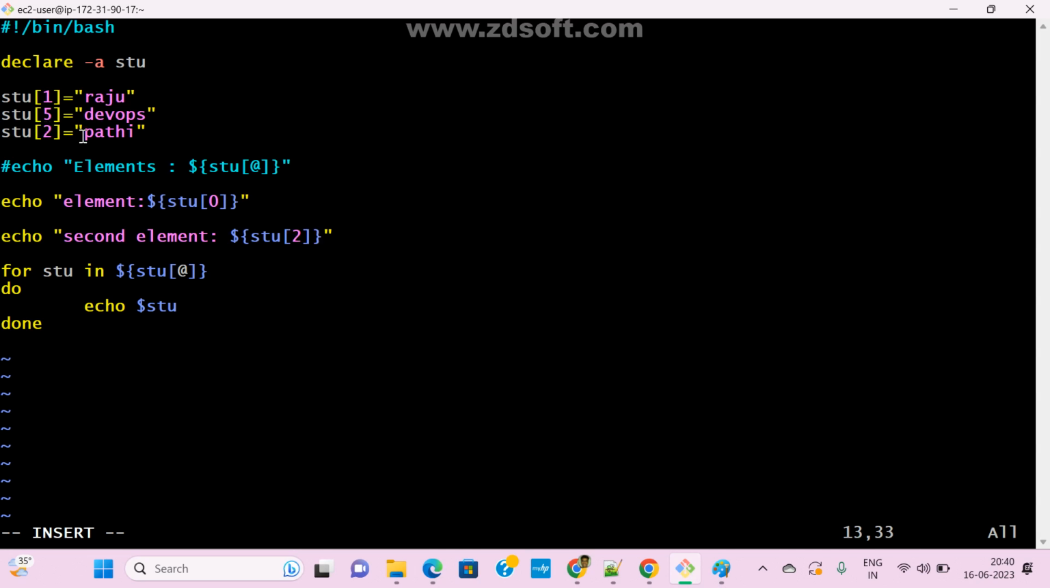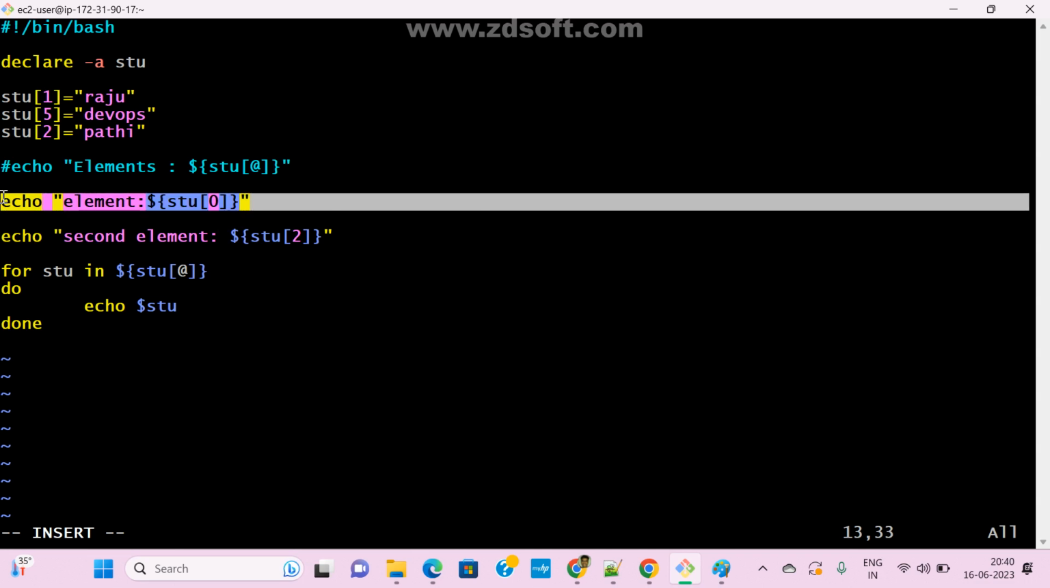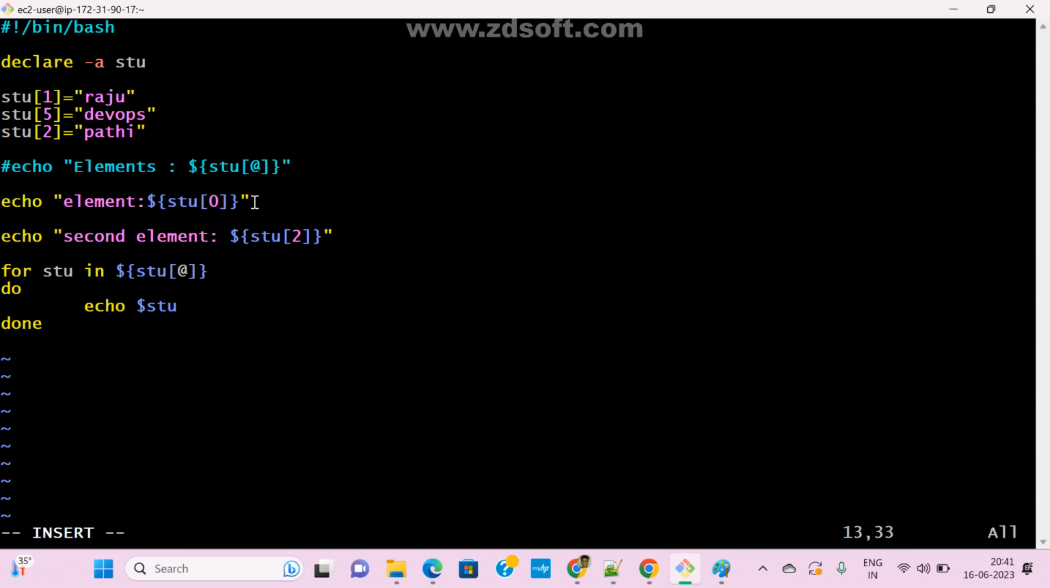What is index 2? I already have a value available: Pati. In this echo statement, for index 0 I am getting nothing. So here it will print Pati. Now clear, guys? Anyone any doubt here?